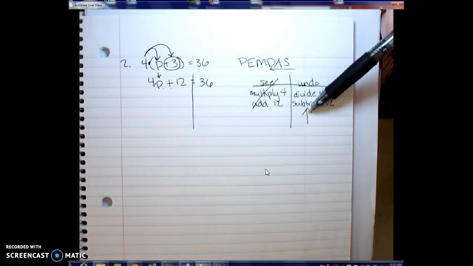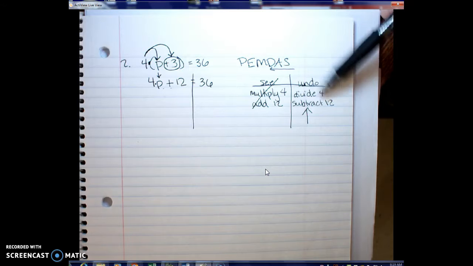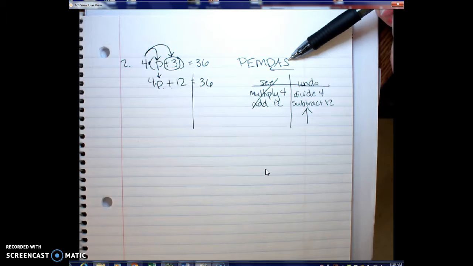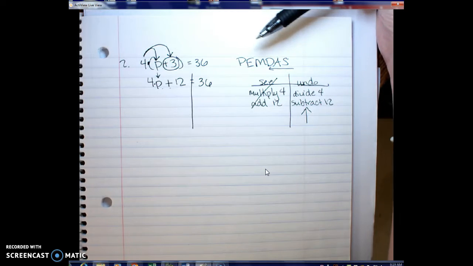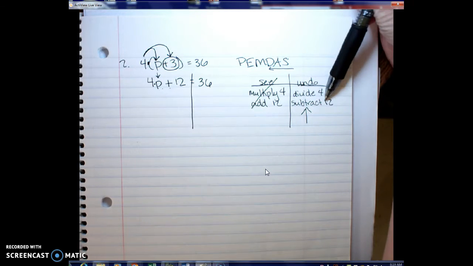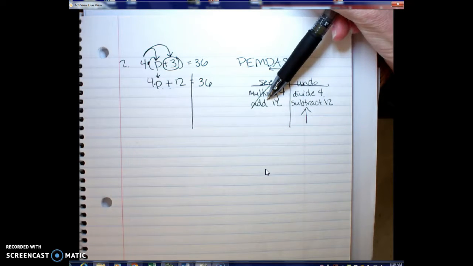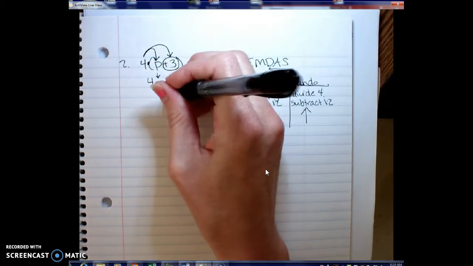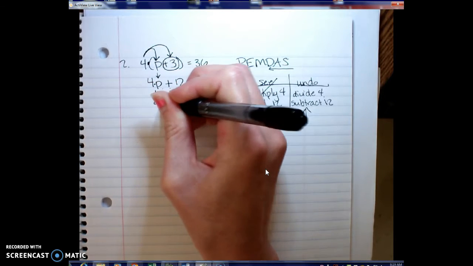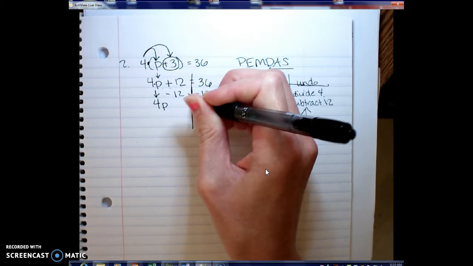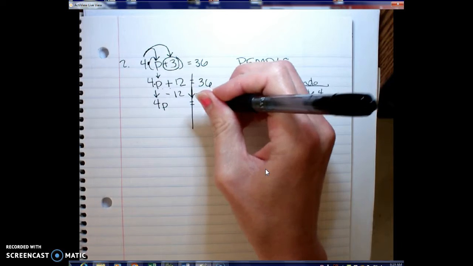Again, if you look at that undo list versus your PEMDAS, your order of operations, first thing you're going to do is subtract, which is on the end of your order of operations. Then you do your division, so moving back through your order of operations, just backwards. So I'm going to subtract my 12. If you don't know where to subtract from, look at where you added 12. That's where it's coming off. So I'm going to subtract my 12 from both sides. My 4p carries down. My equal sign is going to carry down. And then 36 minus 12 is going to give me 24.